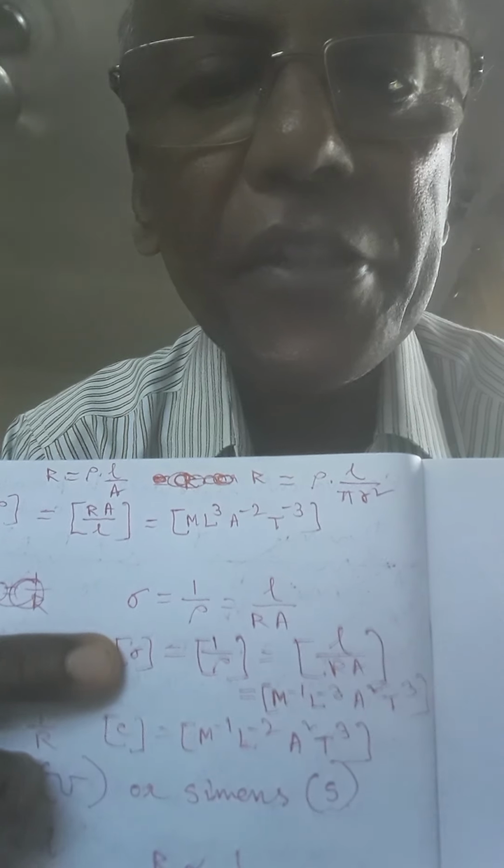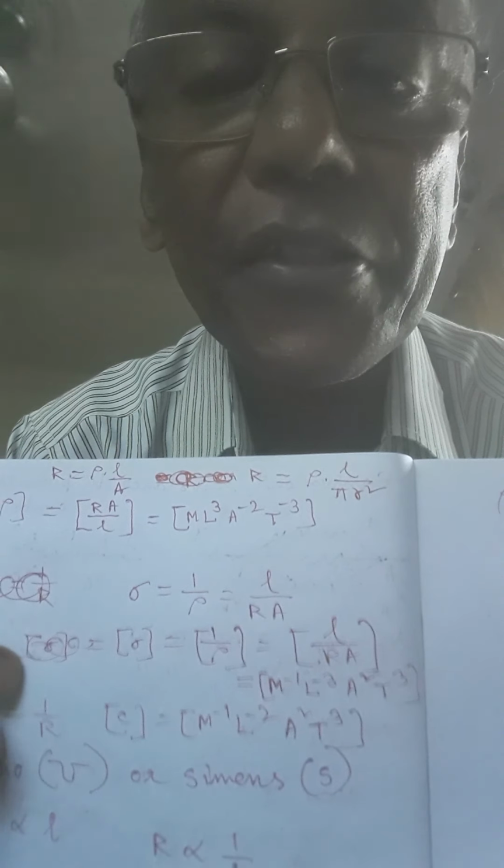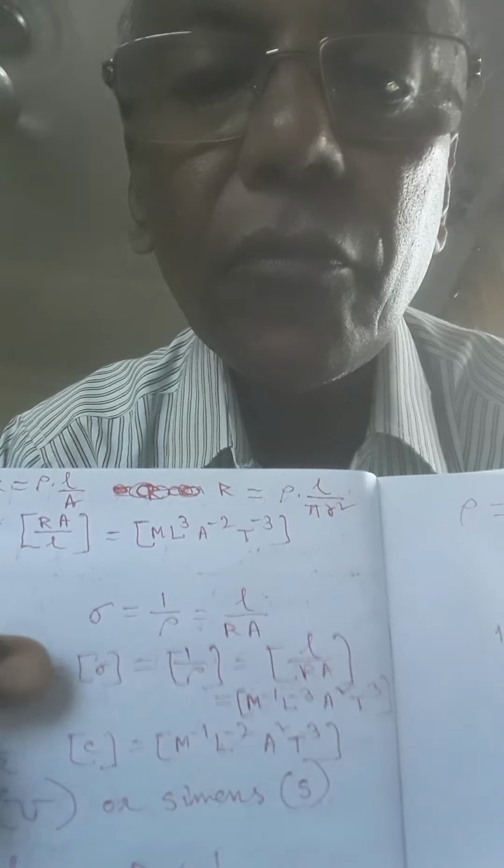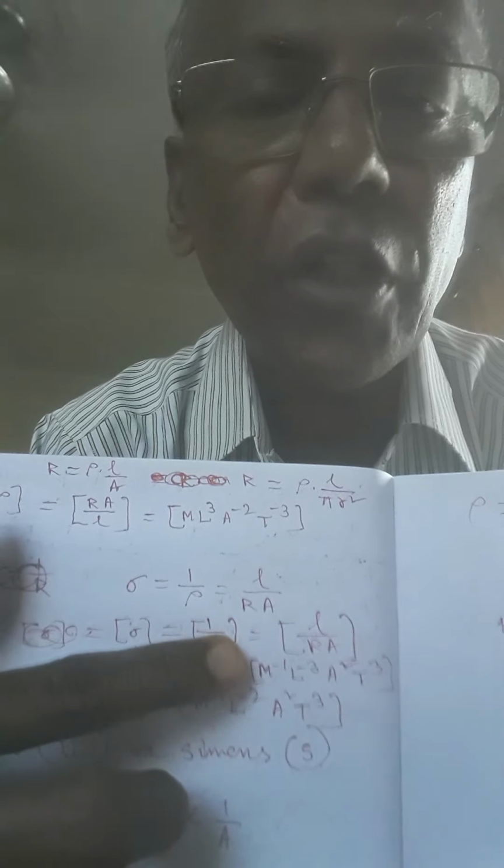This is the dimension of specific conductance.